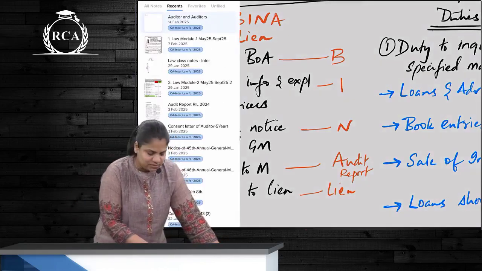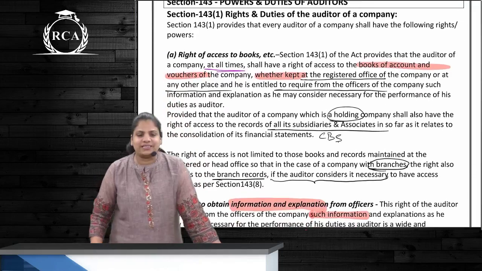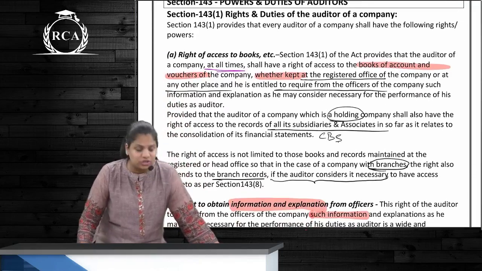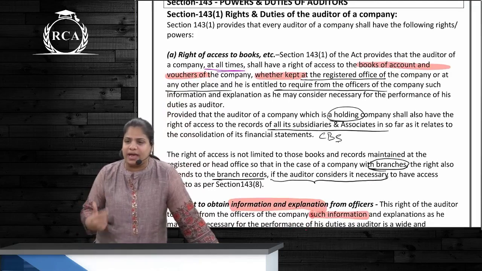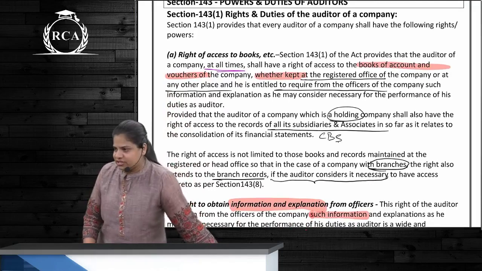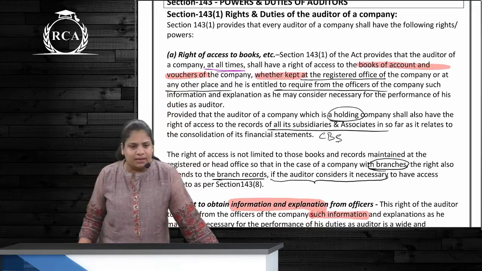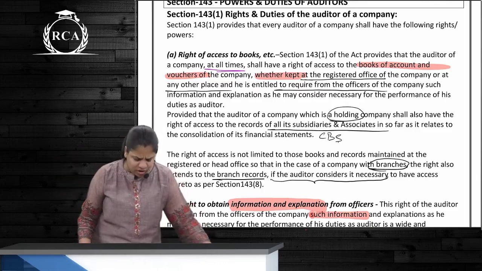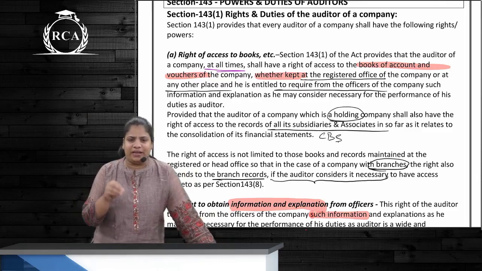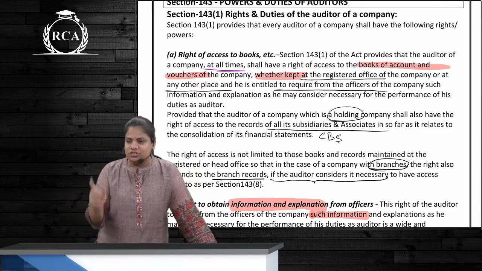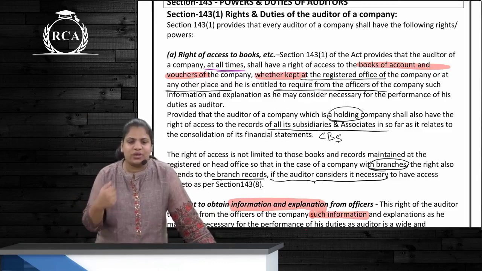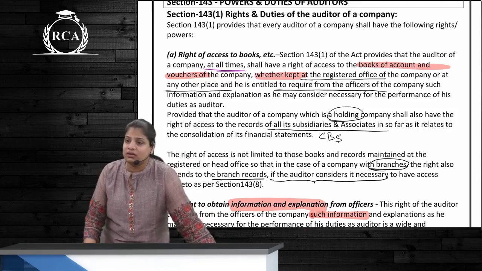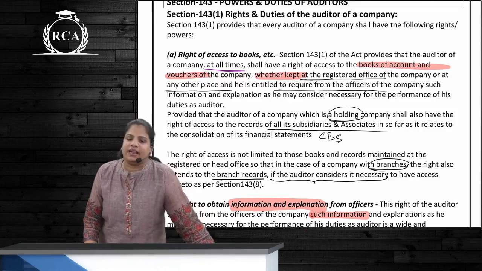Now let's see one point quickly. The first one is the right to access books of accounts. Books of accounts which are kept where? At the registered office. Can they be kept at any other place? Yes. Can he have access to those books of accounts as well? Of course. And if it is a holding company, they are also required to prepare consolidated financial statements. So he can also have access to the subsidiary's accounts as well. Yes or no?